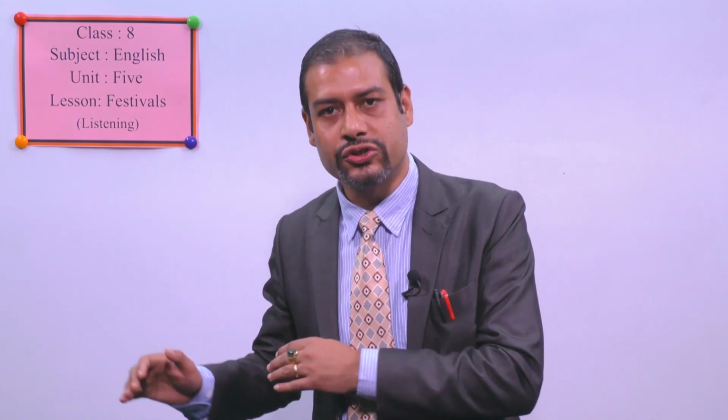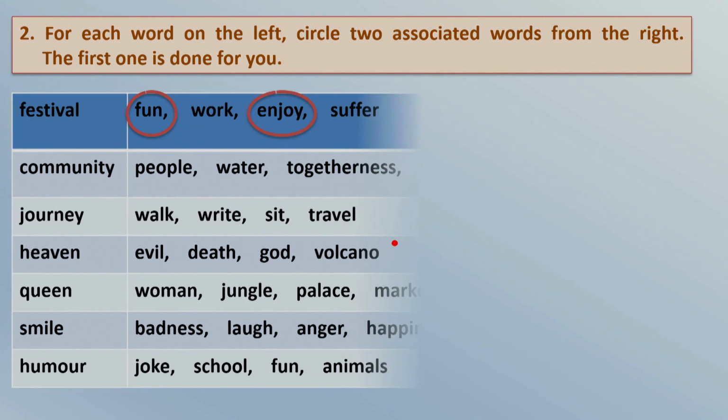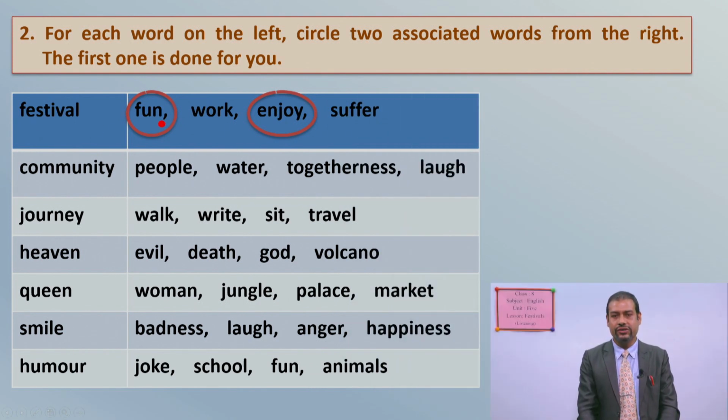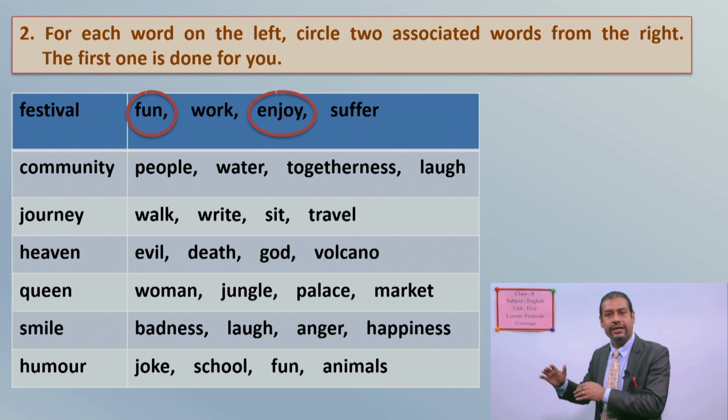I hope you might have checked your answers correctly. And for your confirmation, whether your answers are right or wrong, even if you listened to the audio, now I am going to check and you can check with my answer also, okay? See, this is the exercise. So, this is your example, festival related to fun. Fun is related to festival. Enjoy is related to festival. Likewise, you have to find the words as I already explained to you how to do this exercise.